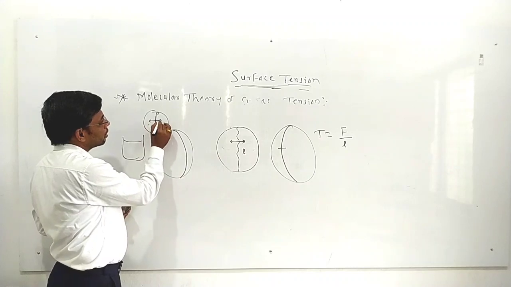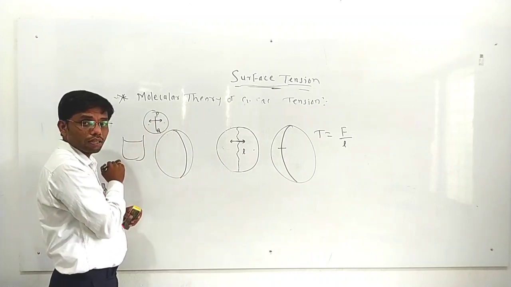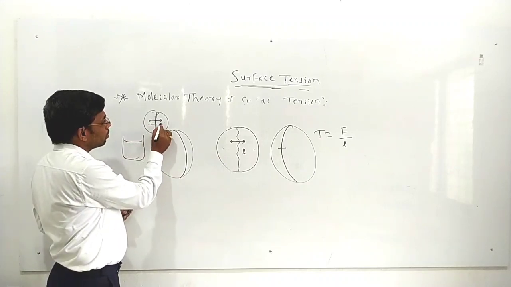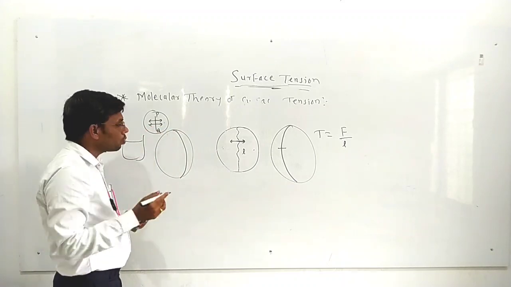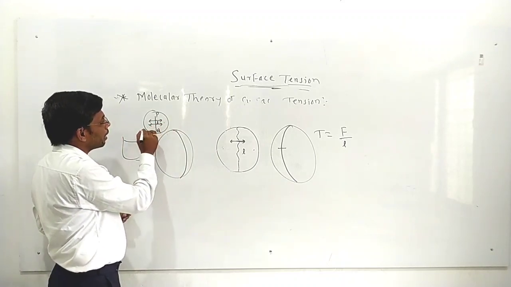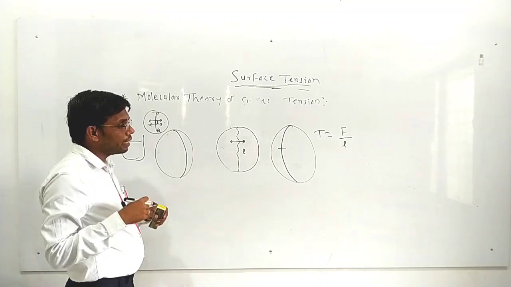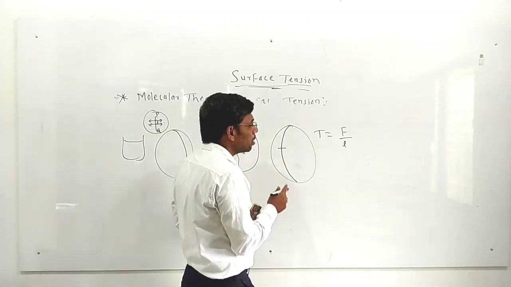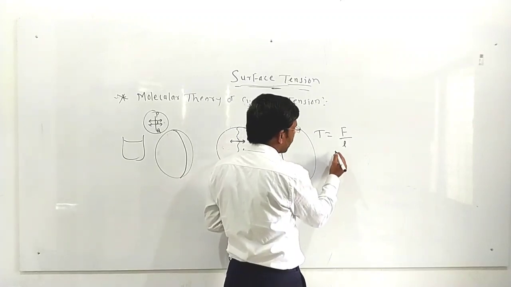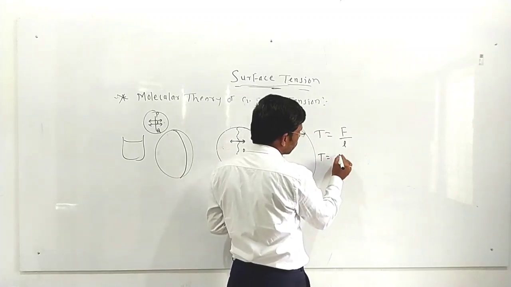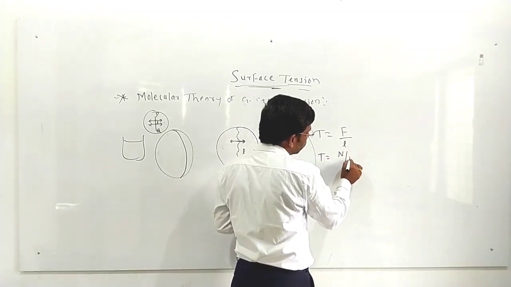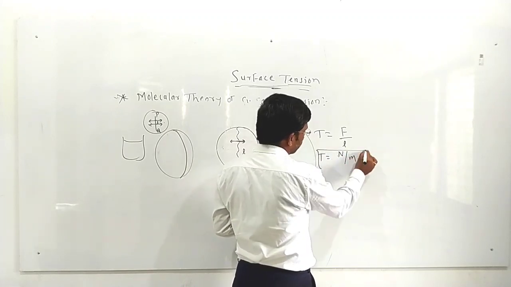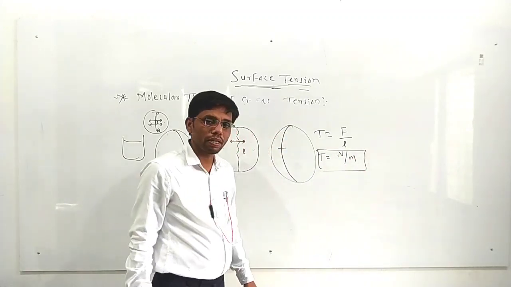If we rub from the other side, the tangential force will act from that direction. The length of this line is L. So the tangential force acting per unit length is known as the surface tension. The unit of surface tension T is the unit of force, Newton, divided by the unit of length, meter. So this is about the surface tension.